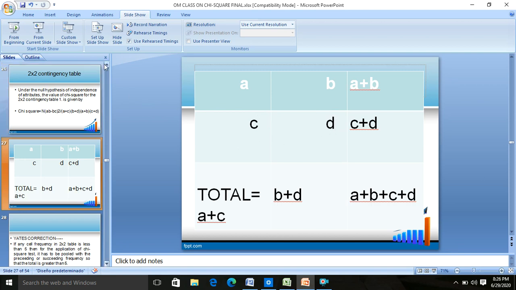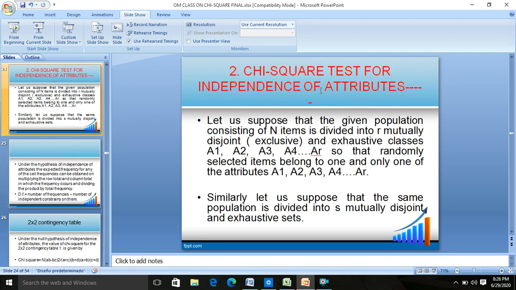And then you apply this chi-square test for independence of attributes to see whether your vaccination is successful or not. This is one very important application of chi-square test of independence of attributes. So students of BVSC in AH, let me tell you, you will also find this chi-square test while studying about